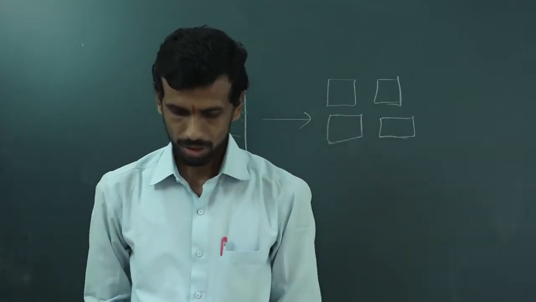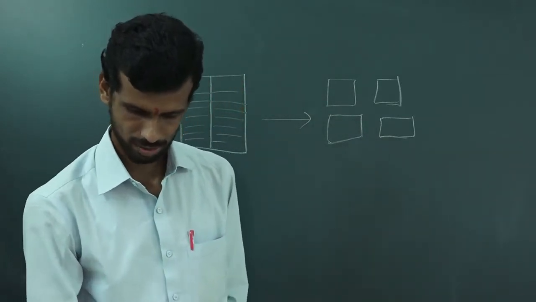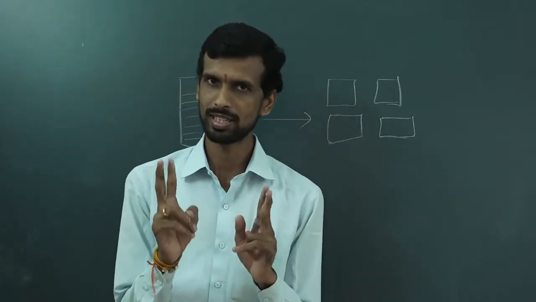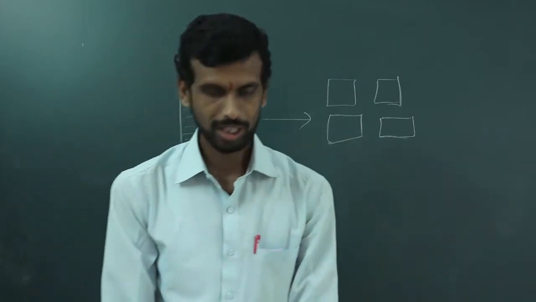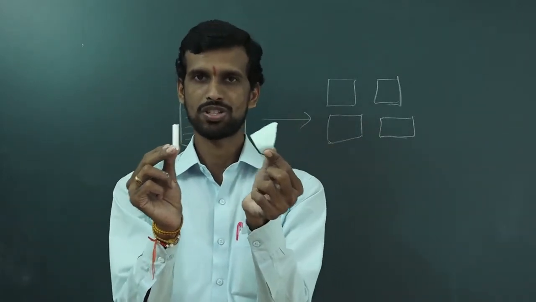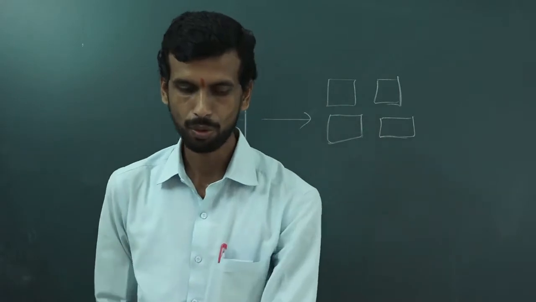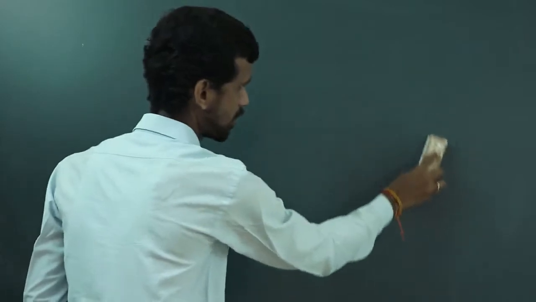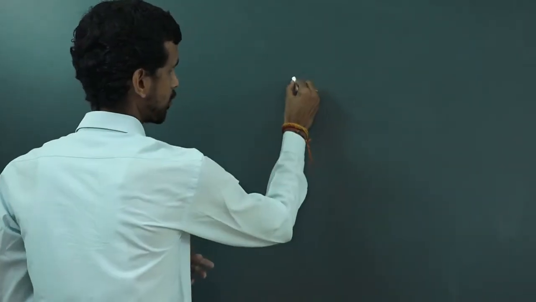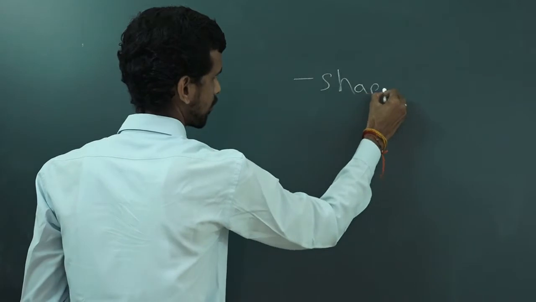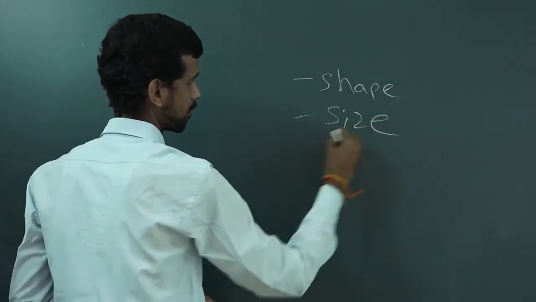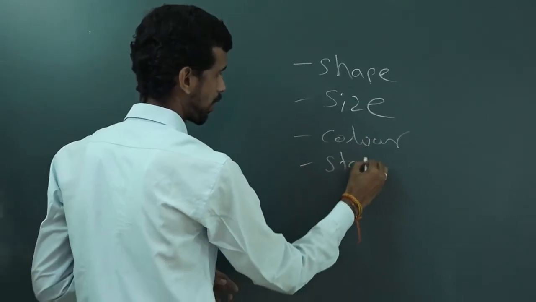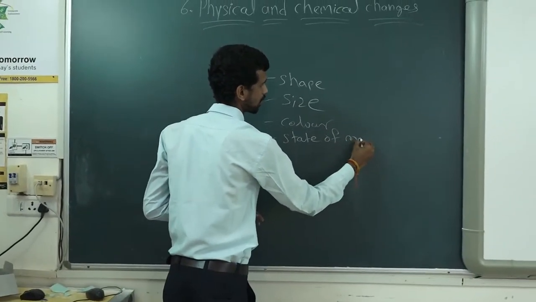So in both these examples, tearing of paper and breaking chalk into pieces, only the physical property of the substance is changed. What are the physical properties? Shape, size, color, and a very important one, state of matter.